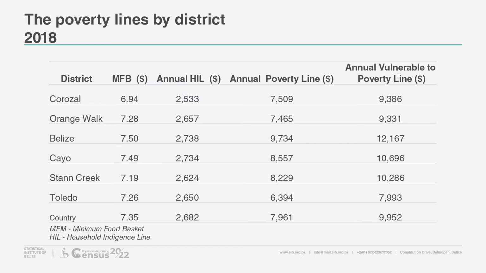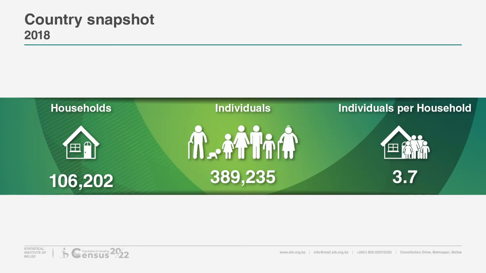Meanwhile, the cost of the poverty line ranged from $6,394 annually for Toledo to $9,734 annually for Belize and $7,961 national. The main findings: a snapshot of the country at 2018. In 2018, there were approximately 106,202 households, and from these households, the population was approximately 389,235 individuals. The average household size was about 3.7 individuals per household.